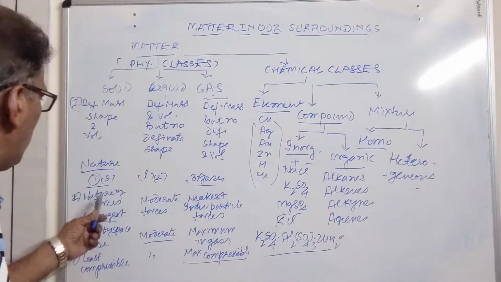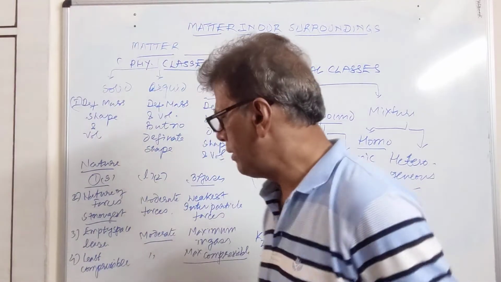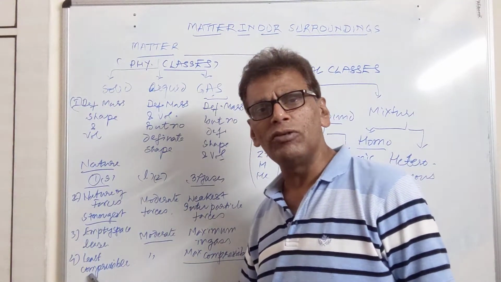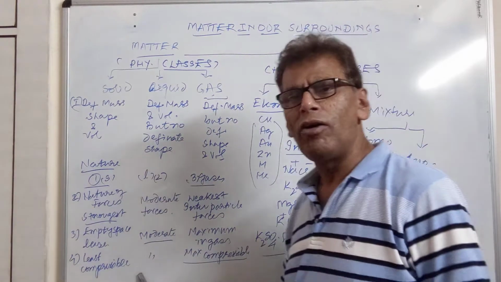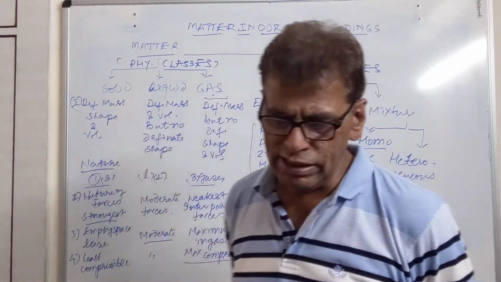Then we have order of the particles. If the particles are orderly arranged, they are maximum orderly arranged in the case of solid. They have moderate order in the liquid state, and they have least order in the gaseous state.